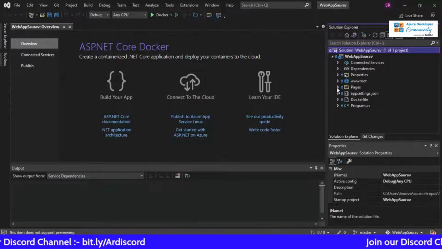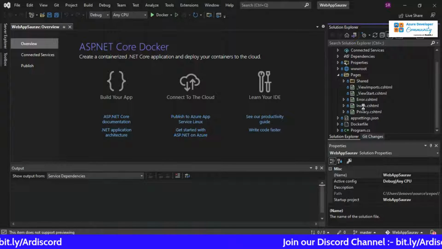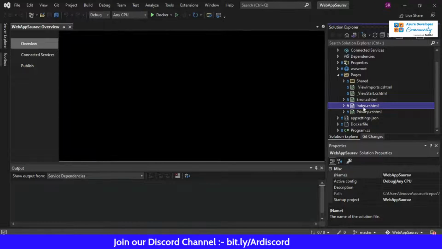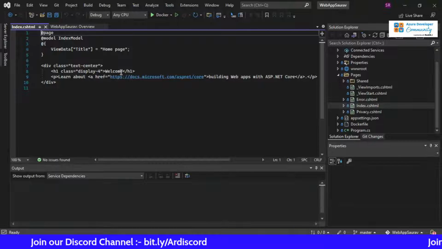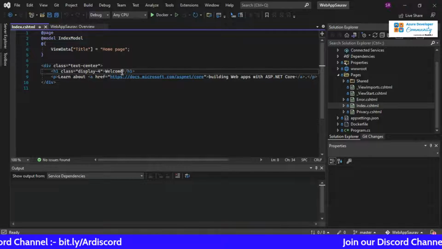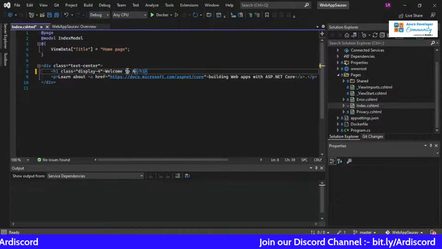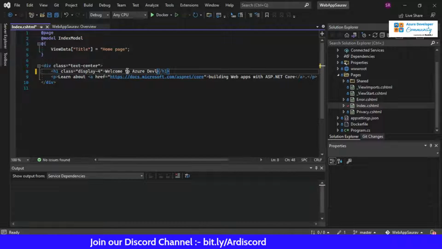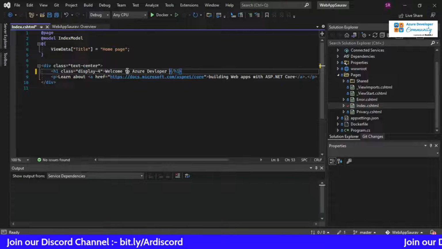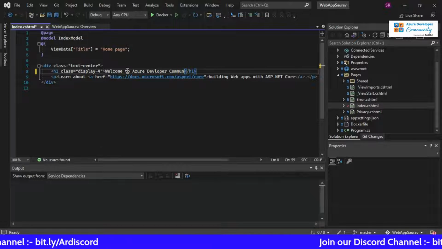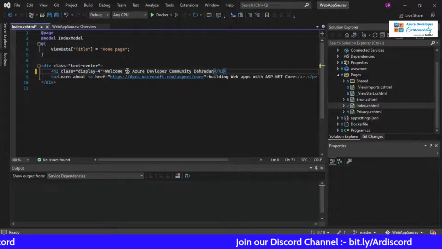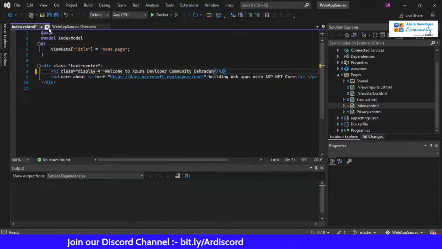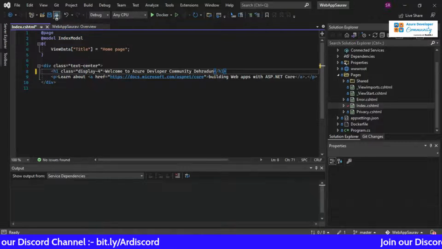In the code, I'm going to the pages. In the index page, I'm going to open it so that we can make some changes and see whether they take effect or not. Welcome to Azure. So I just made the changes. Welcome to Azure Developer Community Dehradun. I'm just going to save it.